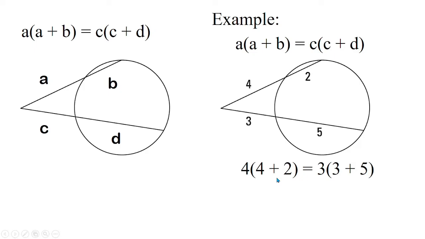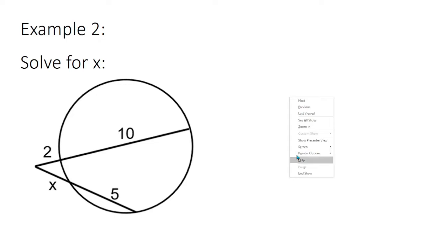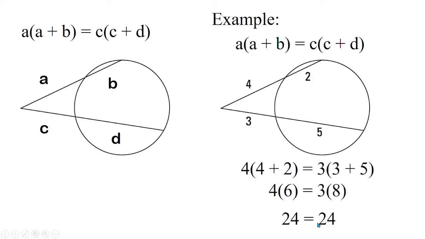Simplifying, we have 4 times 6 is equal to 3 times 8. And as you can see, 4 times 6 is 24, and then 3 times 8 is also 24. Okay. See? We have proven that the external secant segment theorem is correct.